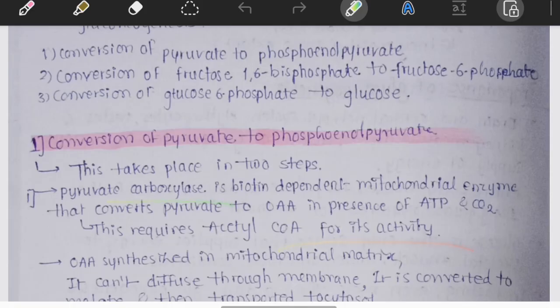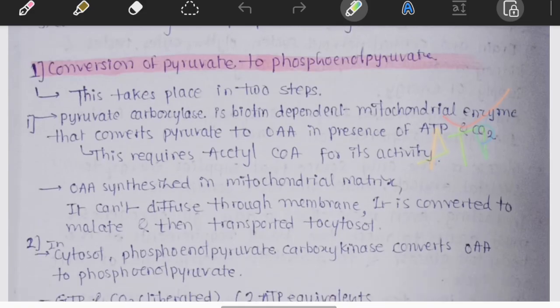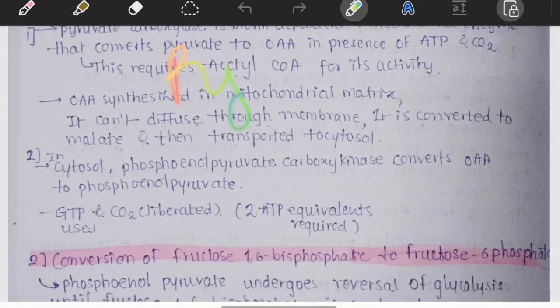Here is pyruvate carboxylase. Ask yourself, where is the enzyme located? It is in the mitochondria, and that's why the first reaction begins inside the mitochondria instead of the cytosol. This enzyme requires ATP, carbon dioxide, and biotin. Biotin acts as a carrier of carbon dioxide, and without biotin the reaction cannot occur. Here is the equation: pyruvate requires ATP.